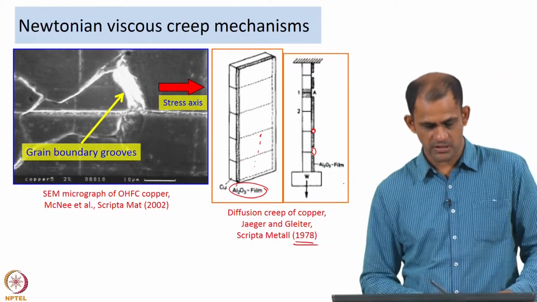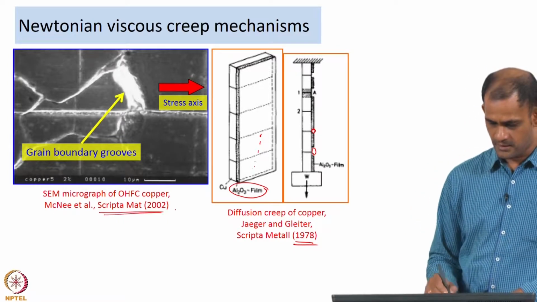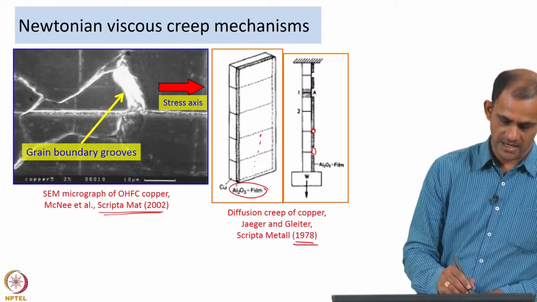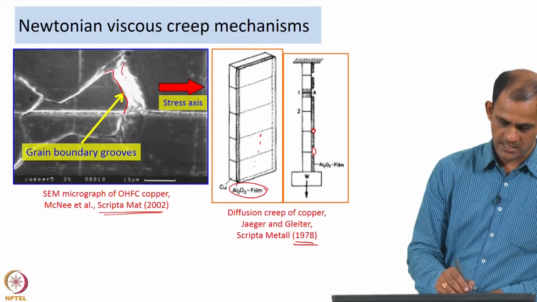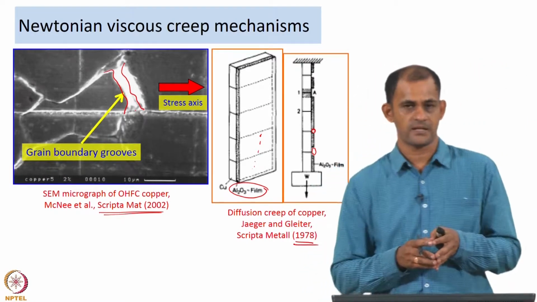Another set of microstructures that were reported in recent times was by McNee et al. in this journal. In this case you again see the grain boundaries have developed what the authors call grooves. So, there is a certain groove that is forming in the grain boundary.